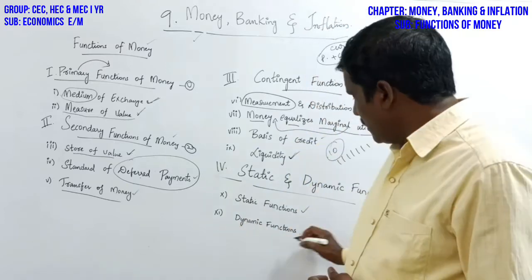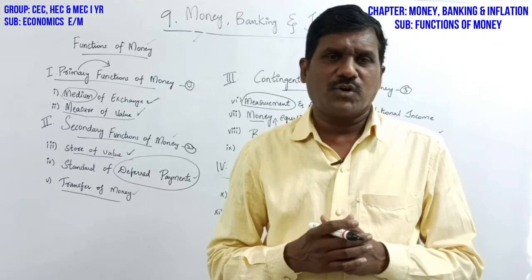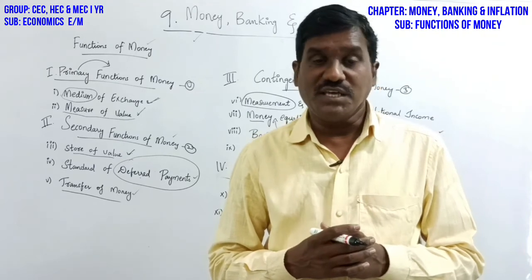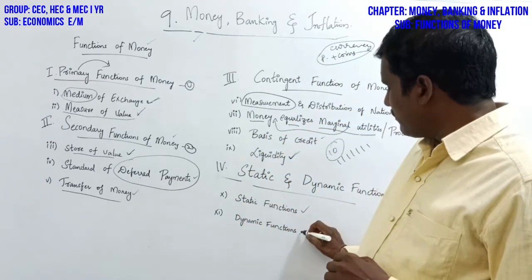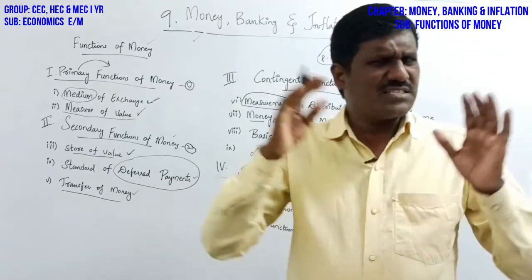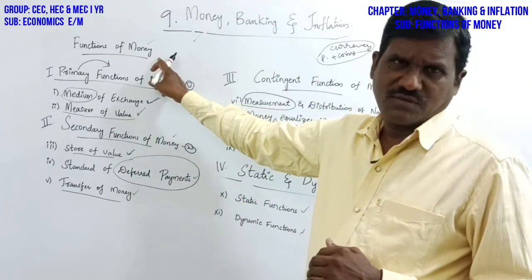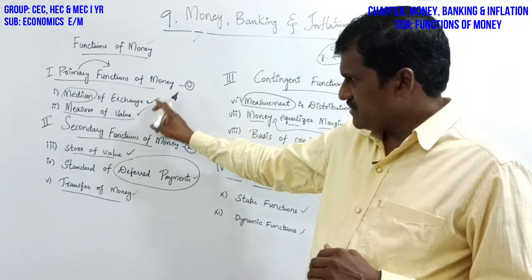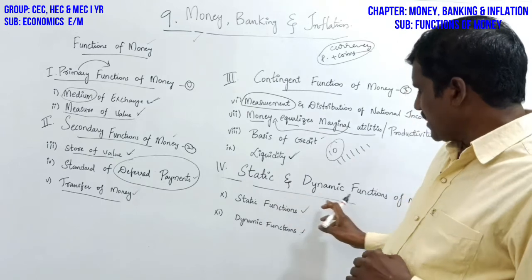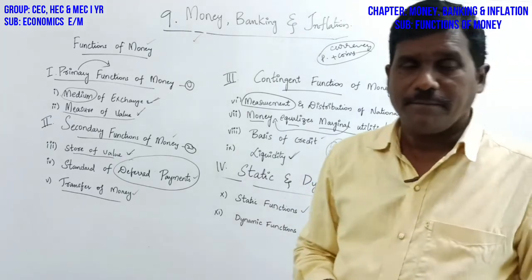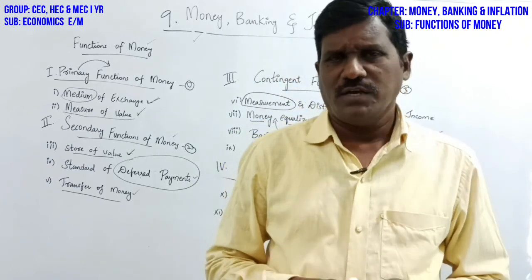Okay, then dynamic functions. So which are the changes? Dynamic means changes. Production, distribution, income, prices, these are all the dynamic functions. So these are the overall functions of money. Okay, once again, primary functions, secondary functions, contingent functions, and the static and dynamic functions of money. Okay students, so this is a way of the presentation of our functions of money. Thank you.